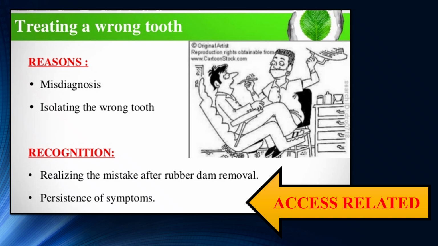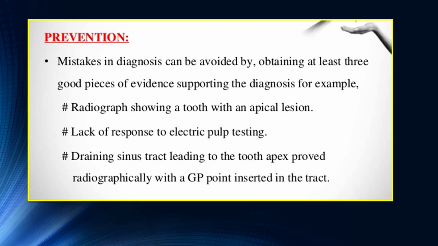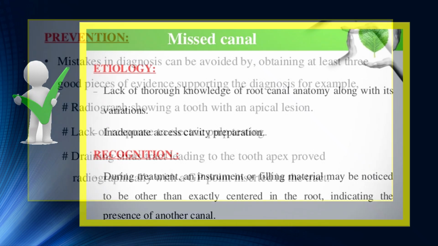So first is the access related mishap, which includes treating a wrong tooth. The reason is misdiagnosis, or isolating or putting a rubber dam on a wrong tooth. Recognition is realizing the mistake after rubber dam removal and persistence of symptoms. Prevention is that mistakes in diagnosis should be avoided, obtaining at least 3 good pieces of evidence supporting the diagnosis. For example, a radiograph showing a tooth with apical lesion, lack of response to EPT, and a draining sinus tract leading to the tooth apex, proved radiographically with a GP point inserted into the tract.